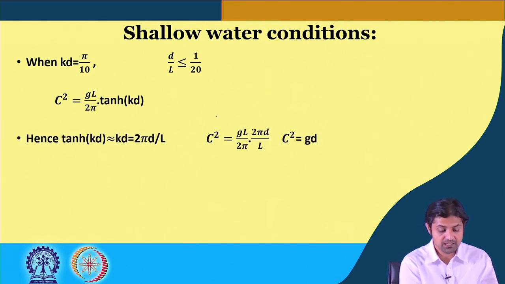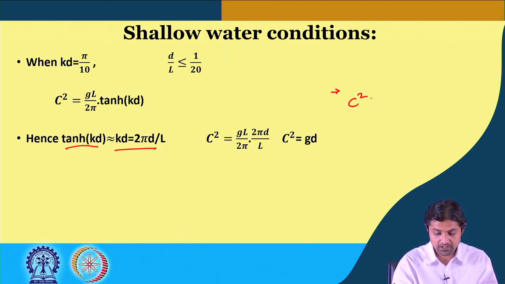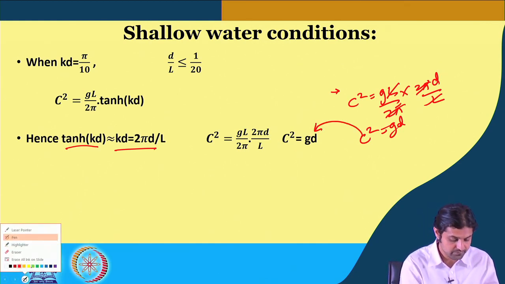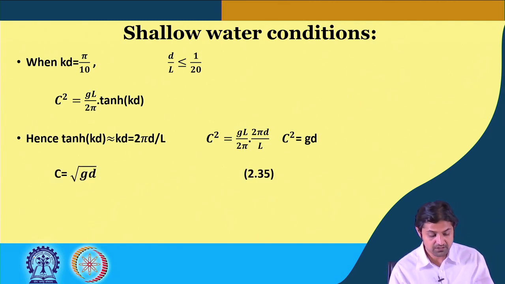Then tanh kd can be written as kd, which is equal to 2 pi d by L, so C square will become gL by 2 pi into 2 pi d by L. So, 2 pi gets cancelled and C square is equal to gd, same as what we have written here. So C is under root gd.